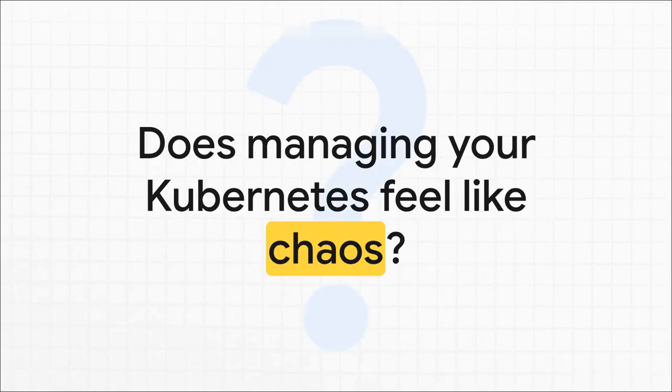So let me ask you something. Does this feel familiar? You're trying to juggle applications across dev, staging, and prod, and it just feels like you're playing this endless game of whack-a-mole with all your configurations, right? You make one tiny change over here, and suddenly a massive problem pops up over there. It's a huge headache for sure, but here's the good news. It's a headache we can totally solve.